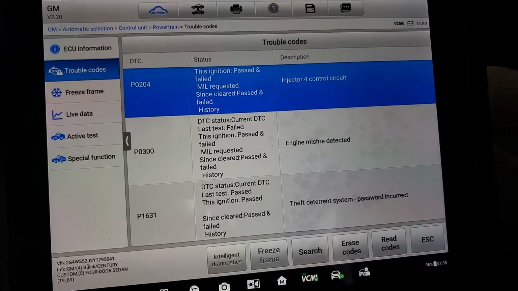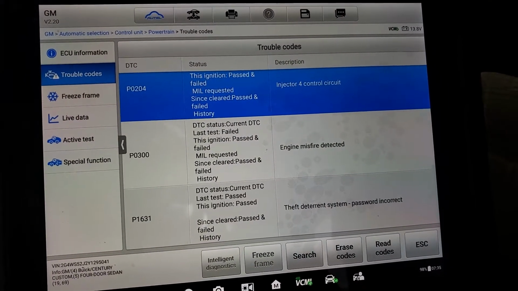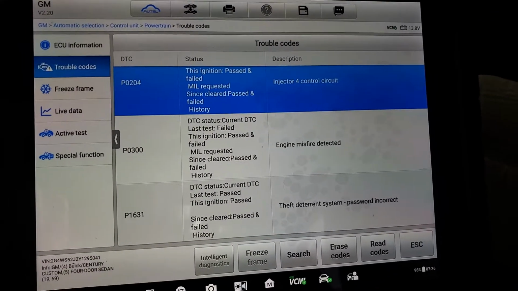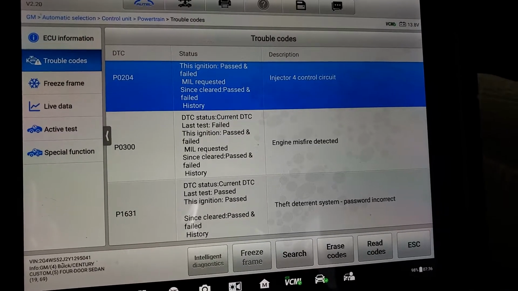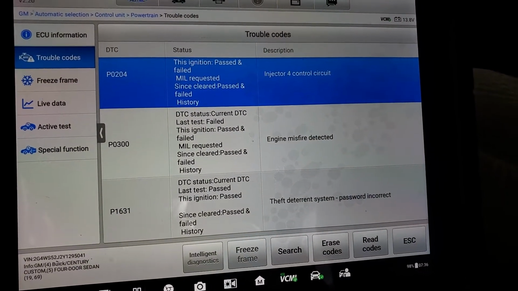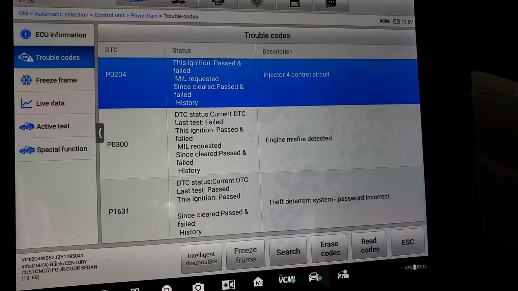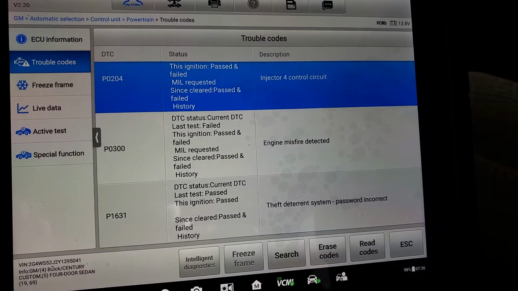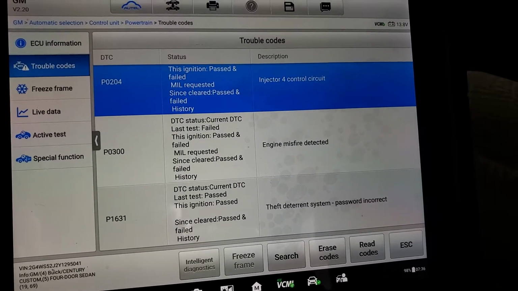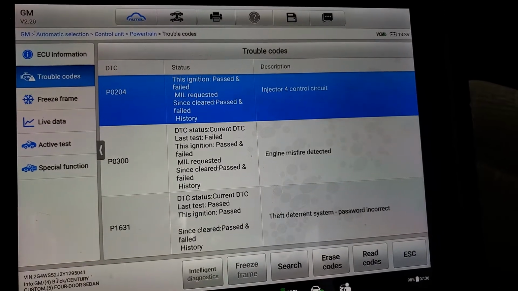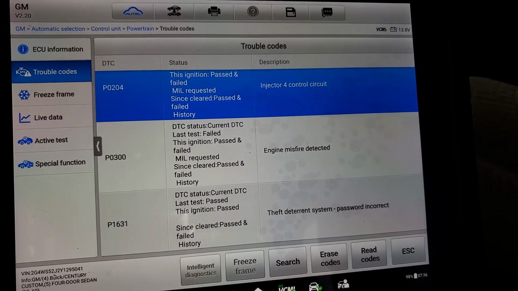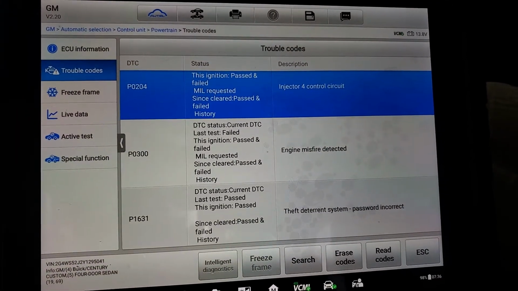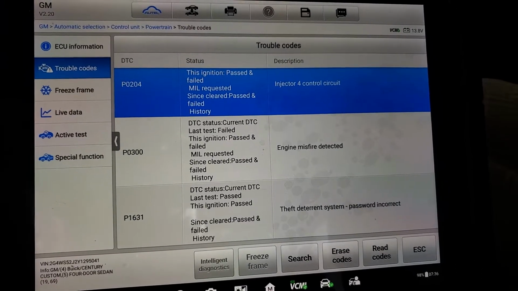So injector number 4 control circuit, that means for sure this injector on this car has an issue. Two computers will never be bad. P0204, injector number 4 circuit. They need to follow all the wiring from the computer all the way to the injector and check it correctly. It could be the wire broke somewhere, I believe. I am only programming this car, but diagnostics have to be done. This is a circuit issue.